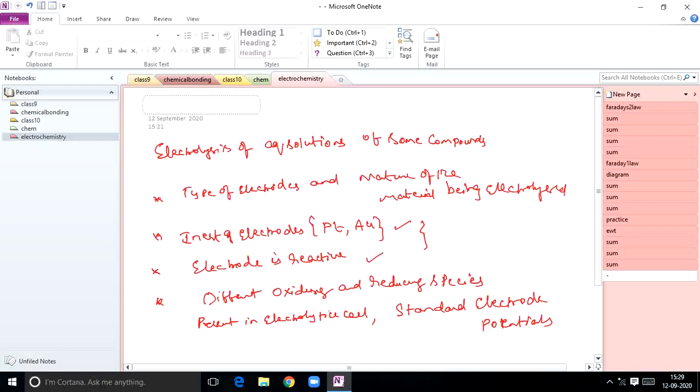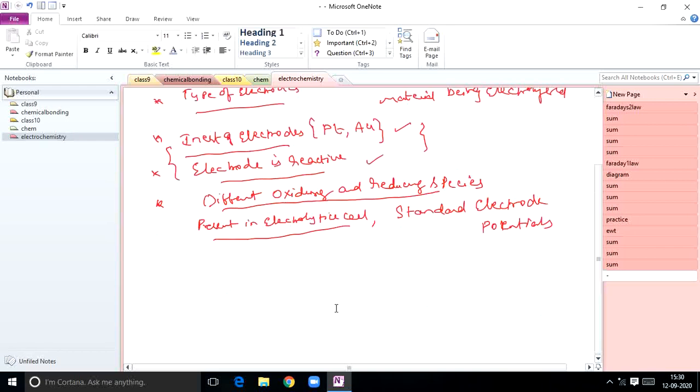For the time being, the products of electrolysis mainly depend on the type of electrodes, the nature of the material to be electrolyzed, and whether the electrodes are inert or reactive. The products will vary with the type of electrode taken. They also depend on the different oxidizing and reducing species present in the electrolytic cell, and on the standard electrode potential.